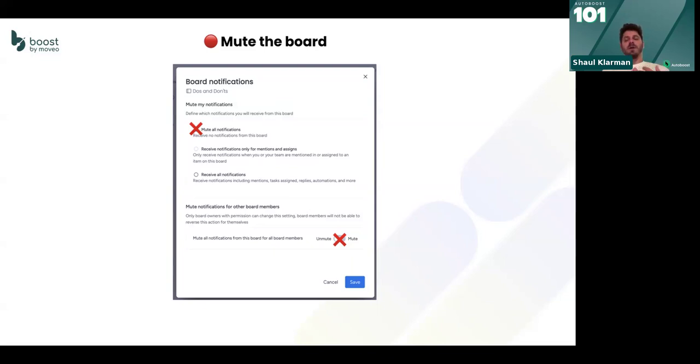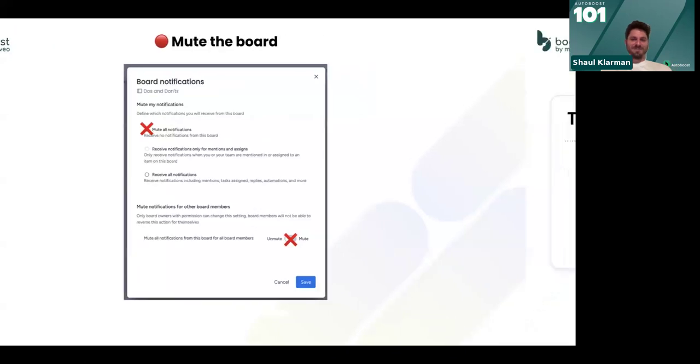The second one is where we tell you you're about to run out of operations. You've bought a plan, you only have a limited number of operations, and we try to give you a heads up: you've reached 80%, you're about to finish your operations. And when you've finished your operations, if you don't have notifications, again, nothing works on your board. You don't know it. We don't have a way to tell you. So we need this to communicate with you.